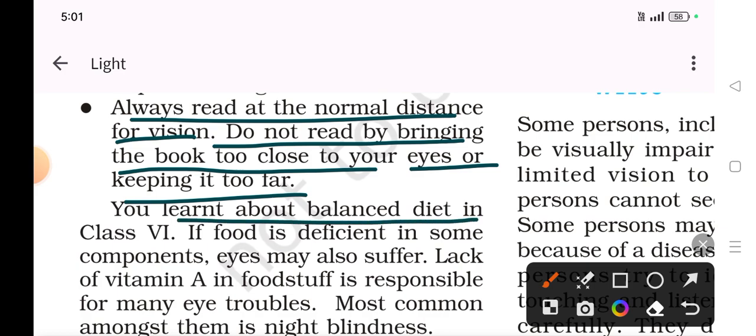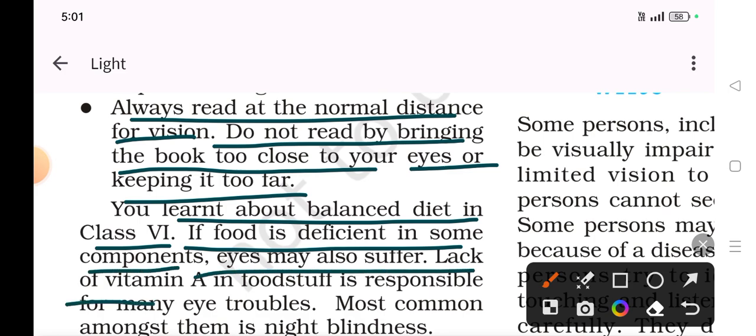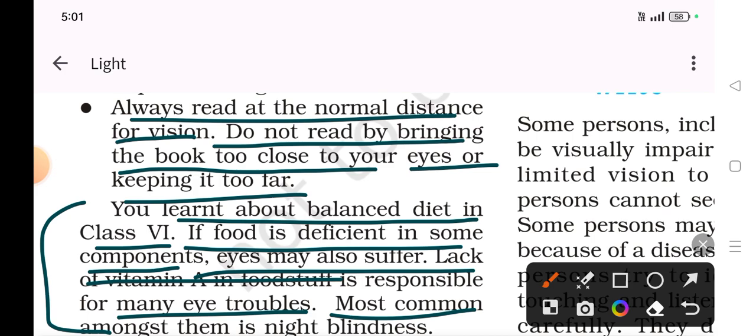You have learned about balanced diet in class 6. If food is deficient in components, eyes may also suffer. Lack of vitamin A in foodstuffs is responsible for many eye troubles. Most common amongst the people is what? Night blindness.